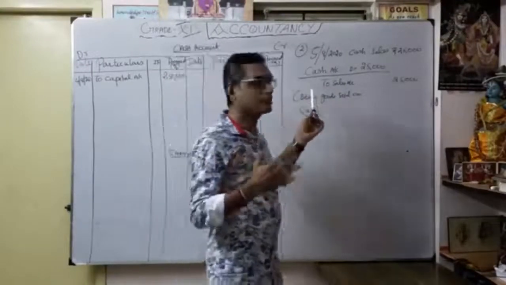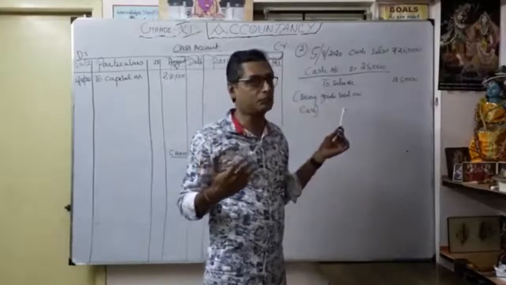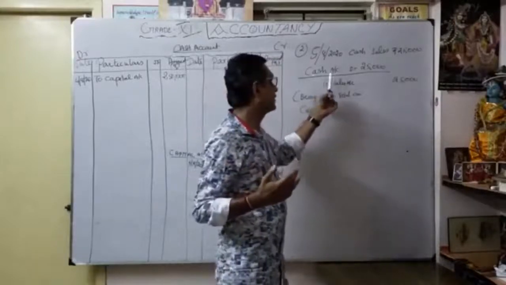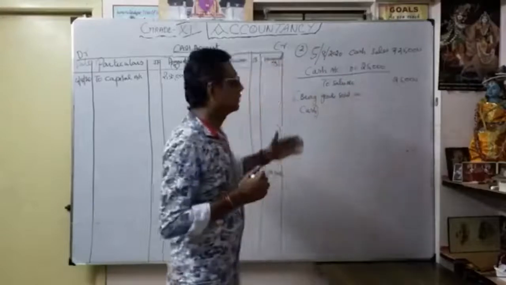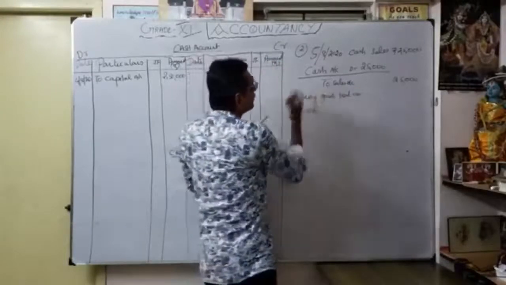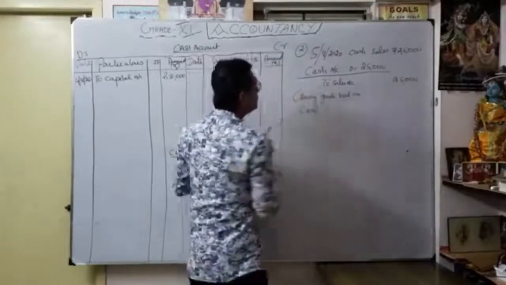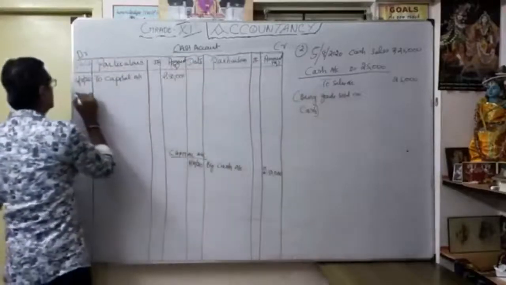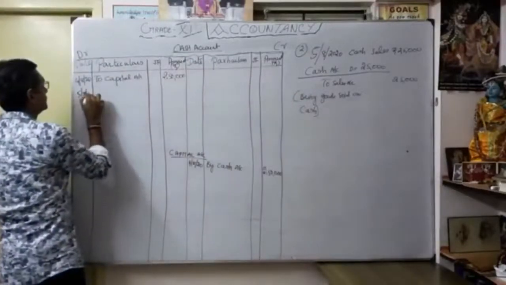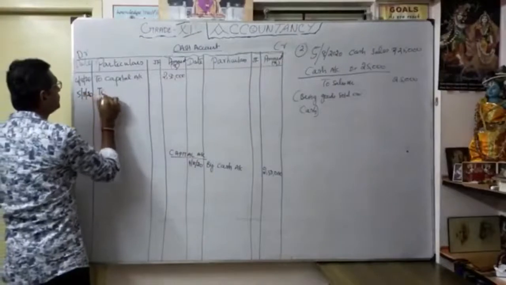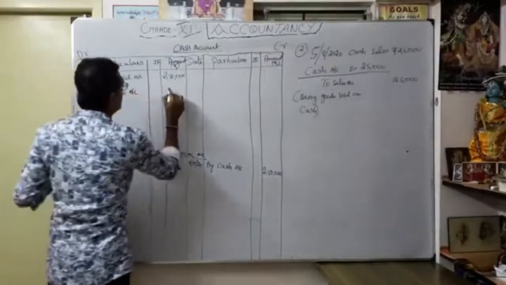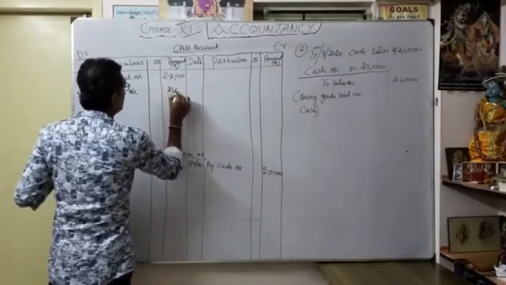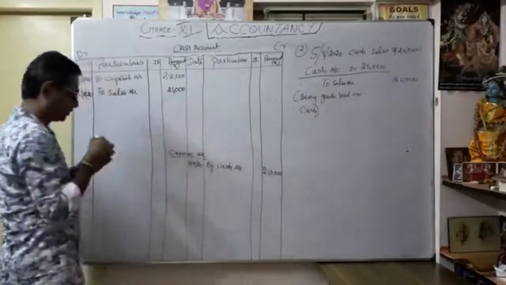So no need to open cash account again. Here cash account debit 25,000, to sales account, date 5th August 2020, 25,000. Understood?